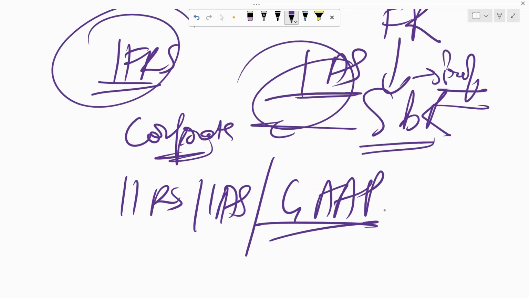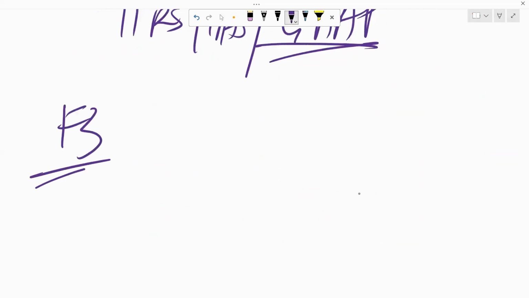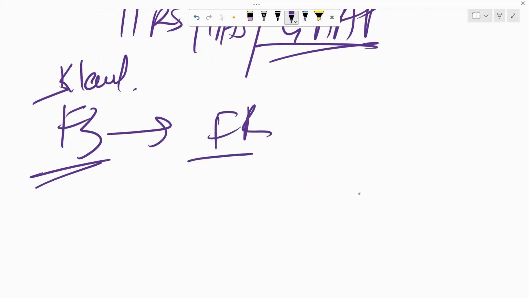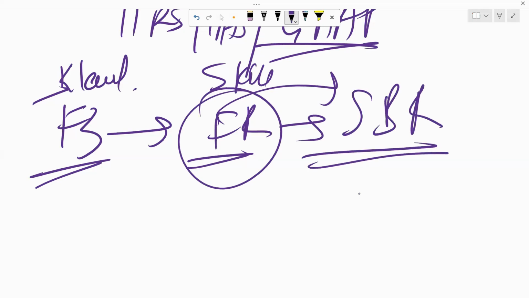And as I discussed, the first level is your F3 paper, which is in your knowledge level. Then is the FR paper, which is in skill level. And then the last level is your SBR paper, which is strategic business reporting, which again is a final professional level paper, a compulsory professional level paper mostly.